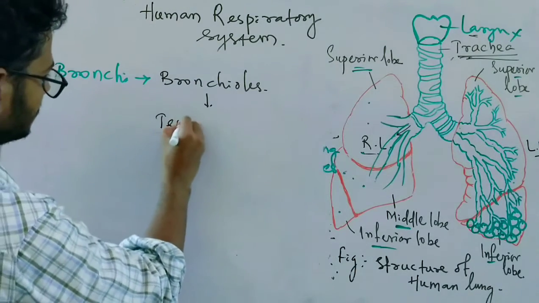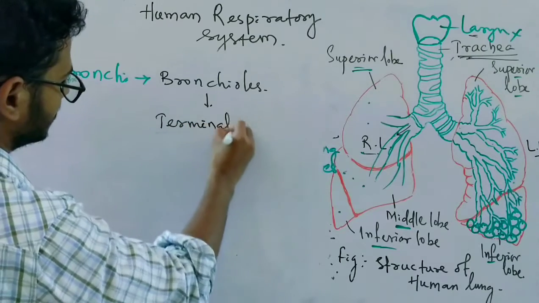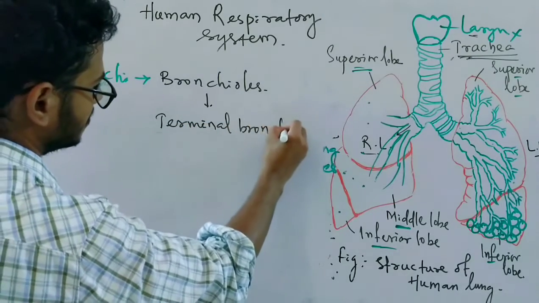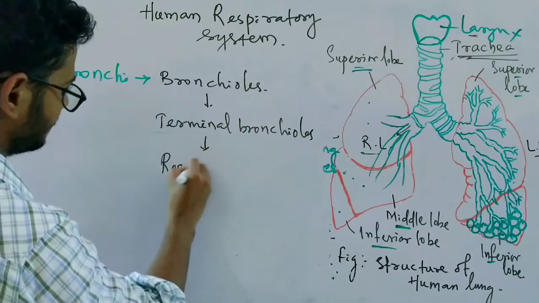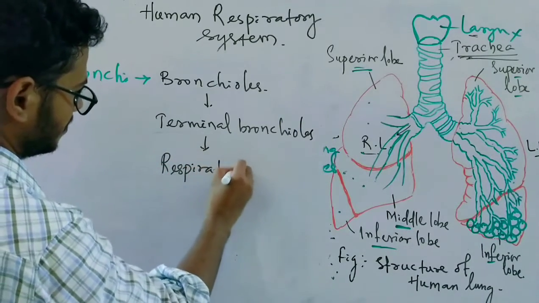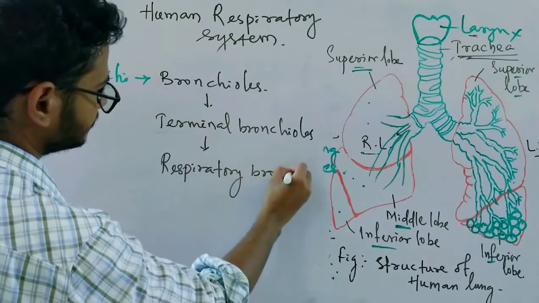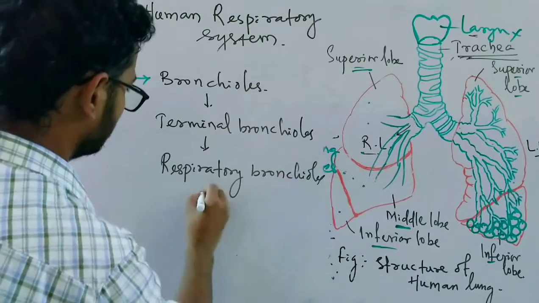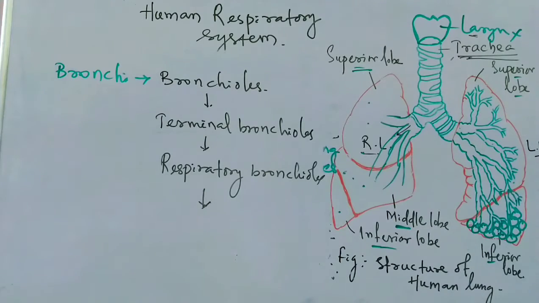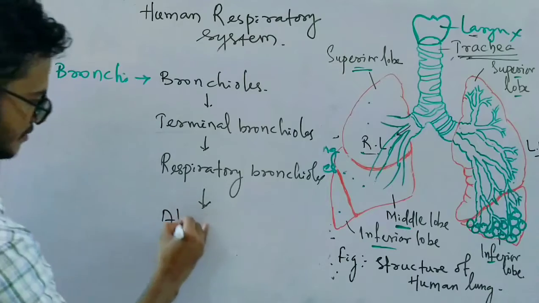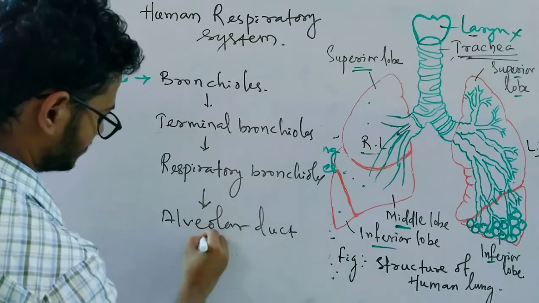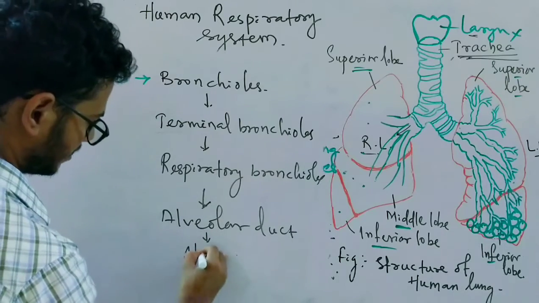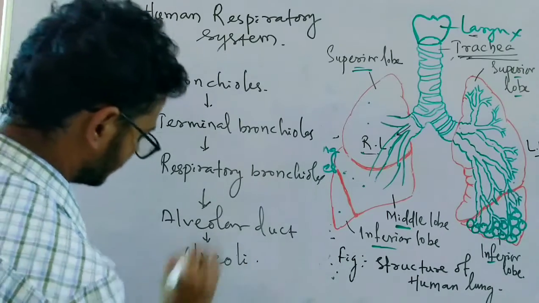Then the respiratory bronchioles. Then the respiratory bronchioles again divide to form the alveolar duct, which is the connection to the air sacs or the alveoli.